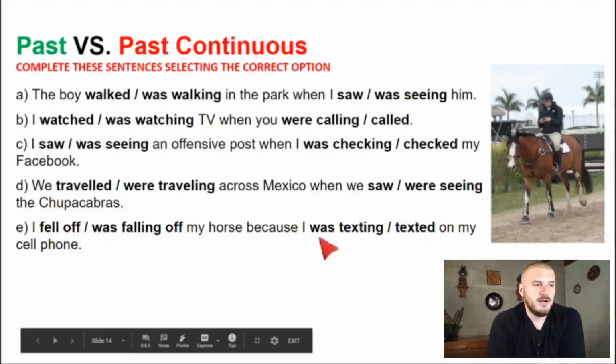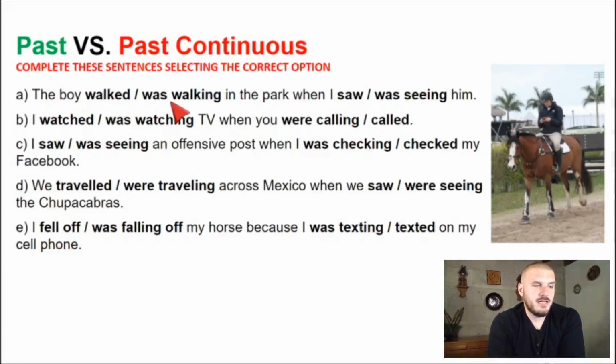So to continue, here are some sentences and they have 2 verbs in them and I want you to select. One is past and one is past continuous. Complete these sentences selecting the correct option. I will help you with the first one, okay? The boy walked or was walking in the park when I saw or I was seeing him. Okay, I wasn't seeing him because that's like dating. So that's going to be saw, so this one must be continuous. The boy was walking in the park when I saw him.